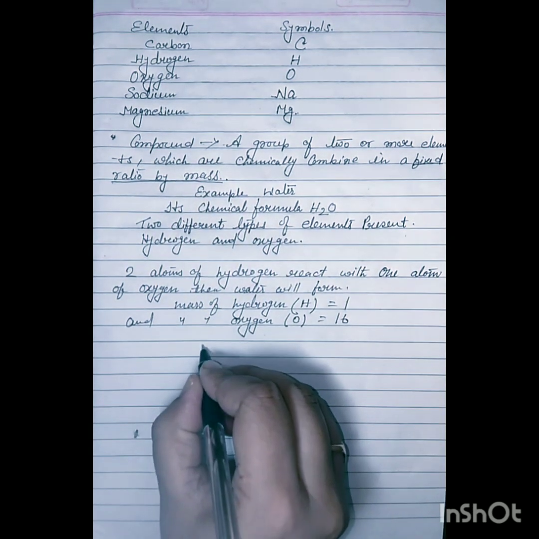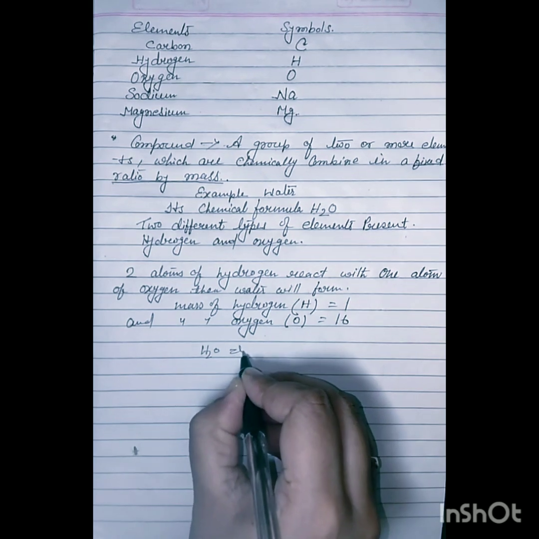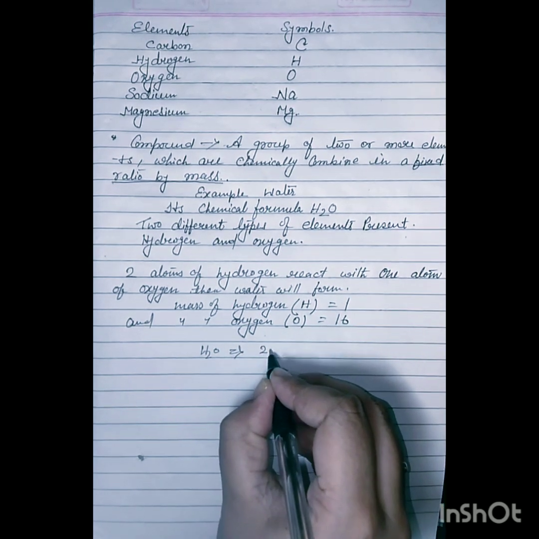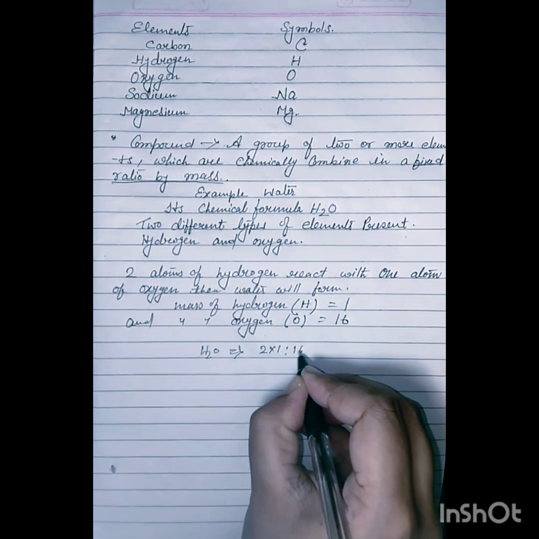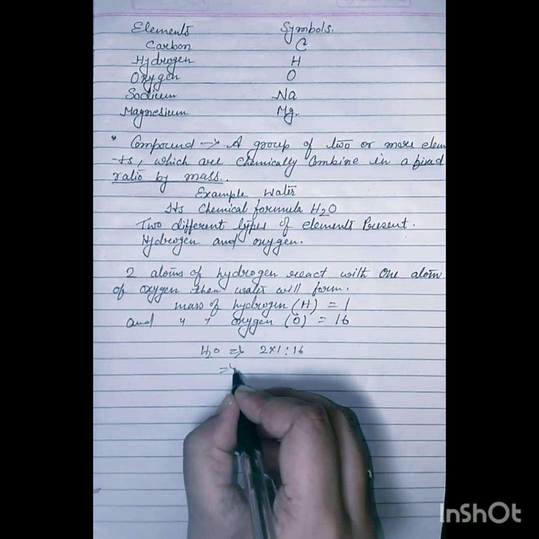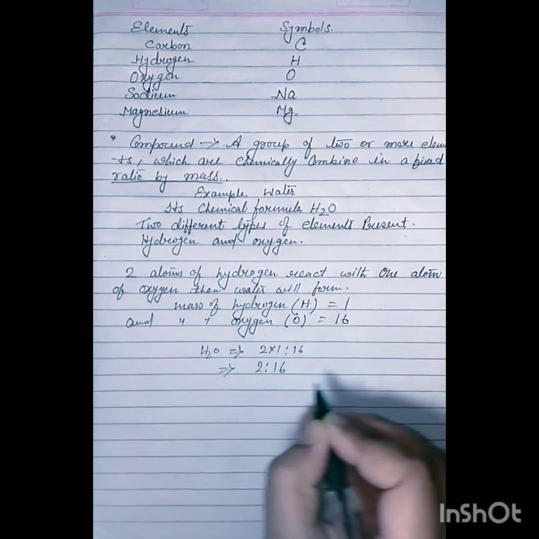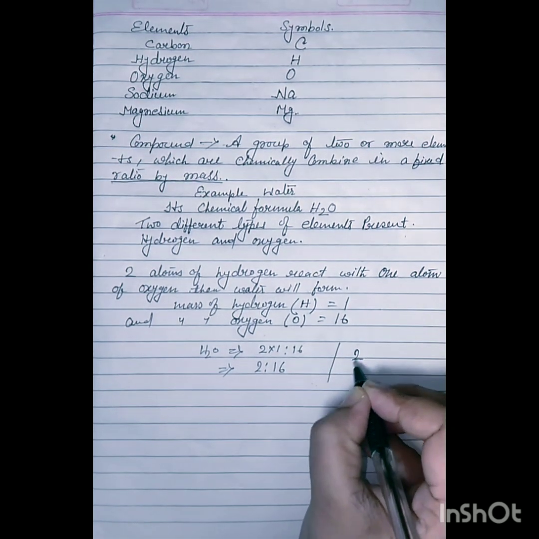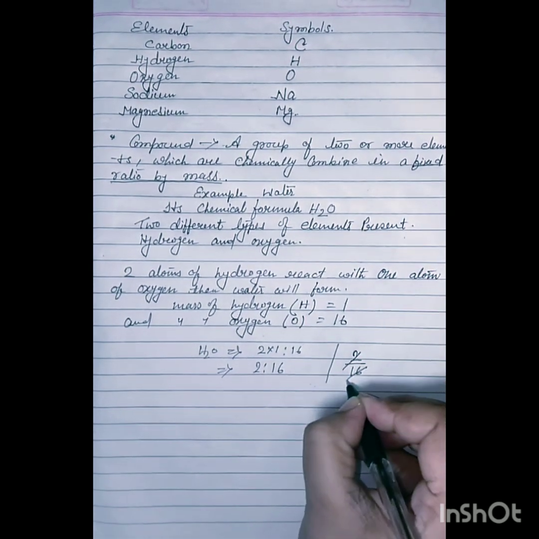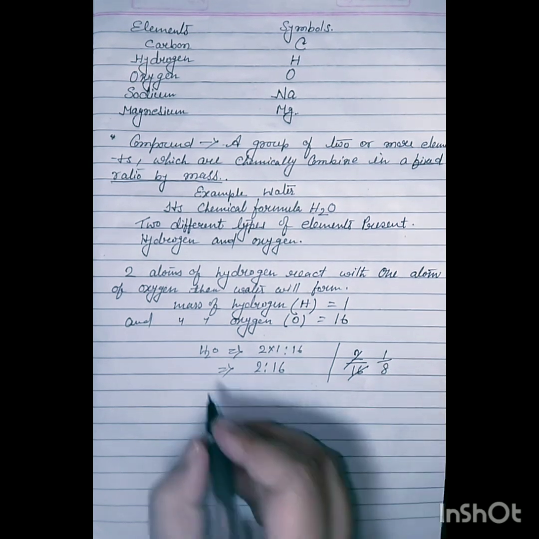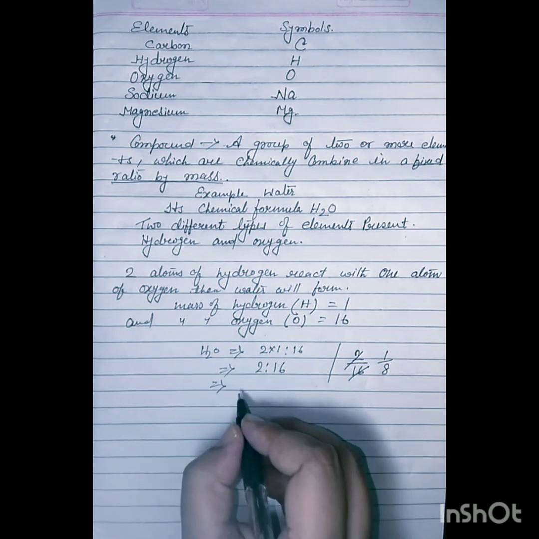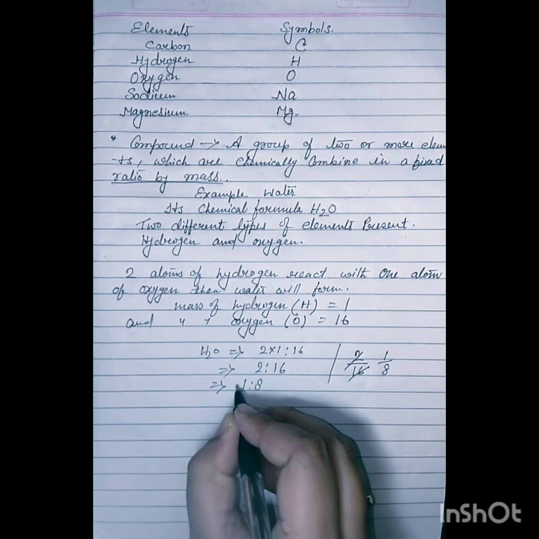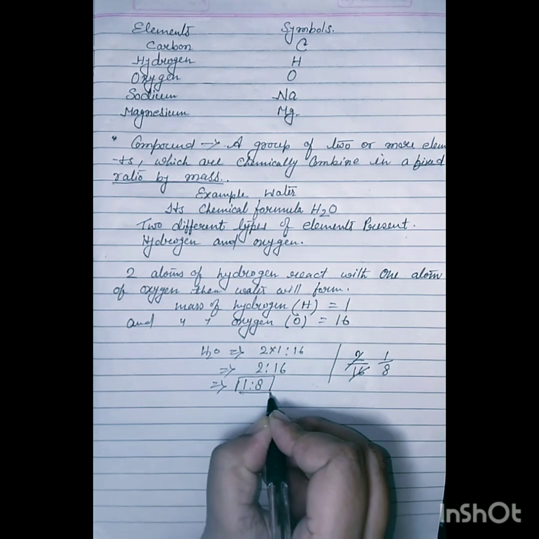So H2O: hydrogen 2 into 1, and oxygen is 16. So this is 2 is to 16. Just 2 by 16, cut it, it's 1 by 8. So the fixed ratio by mass of H2O is a 1 is to 8 ratio. Okay student?